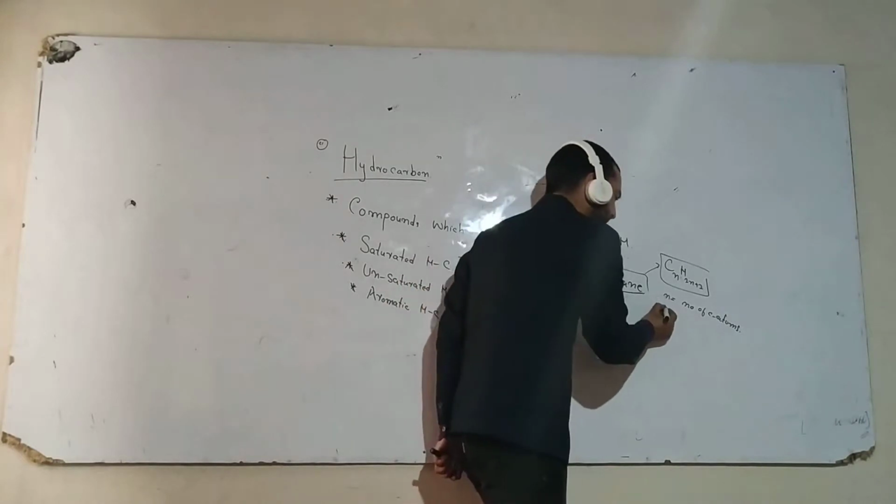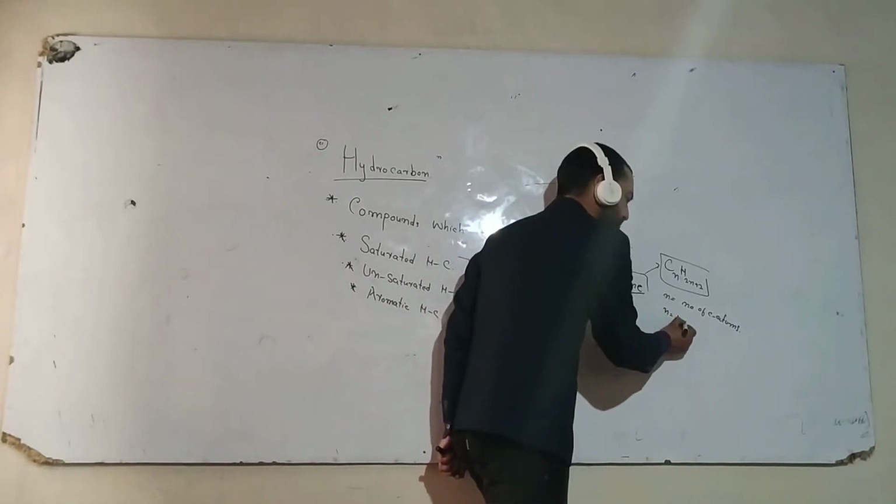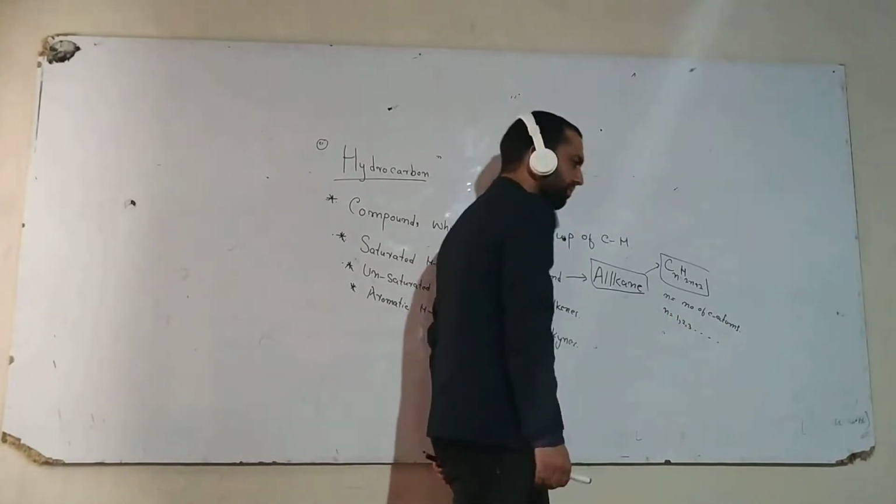And the value of n starts from 1, 2, 3, etc.